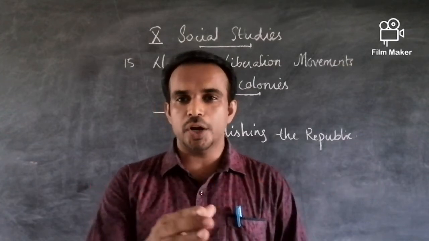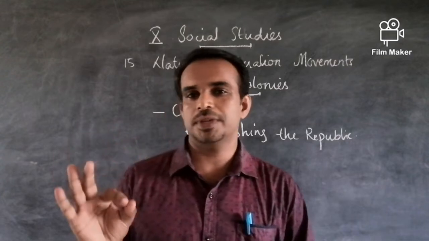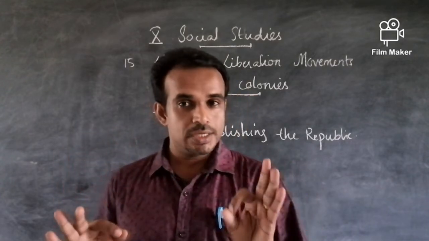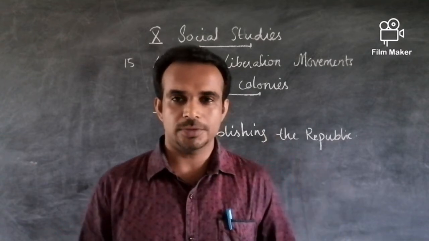And he tried to control the warlords. We said that the third principle of Sun Yat-sen, out of the Three Principles of the People, socialism, was not successful because of these warlords.